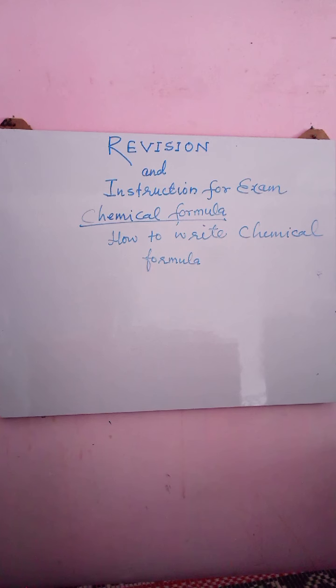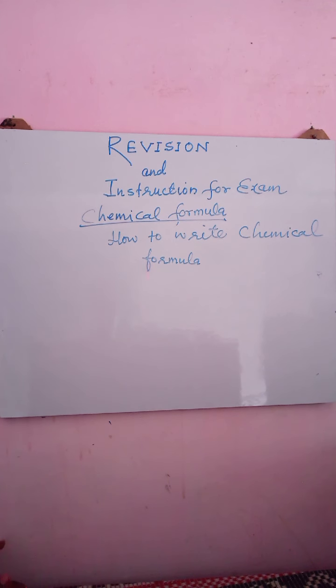The first instruction for writing chemical formula is to understand the chemical name. After understanding the chemical name, you have to split it into cations and anions. We all know ionic compounds consist of cations and anions.